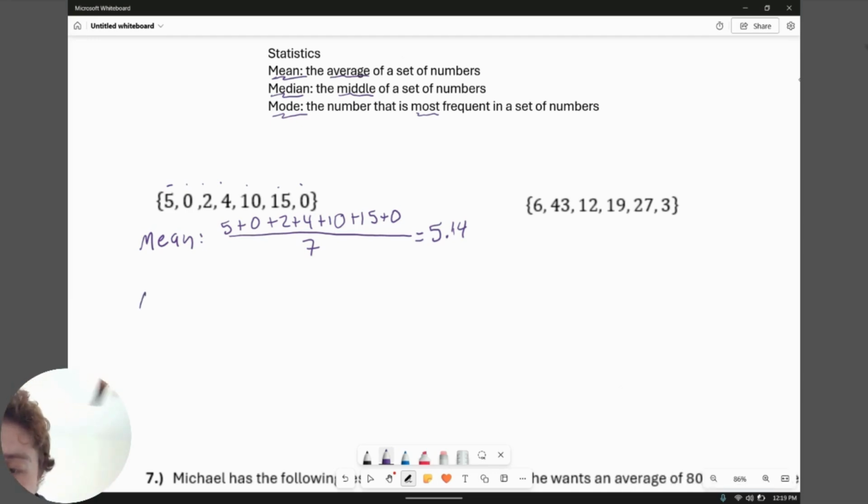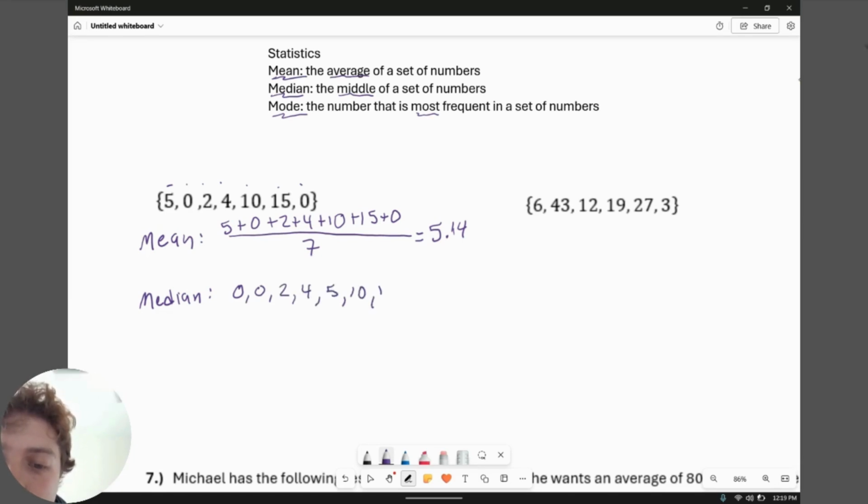From there, we can also find the median. Median is just the middle of a set of numbers. In order to find the median, though, you need to be careful. It's the middle of the numbers. So what that means is you need to order your values from least to greatest and then find the middle. In order to find the middle, you could start getting rid of values on both sides until you reach just a singular number in the middle. We find the median in this case is 4.